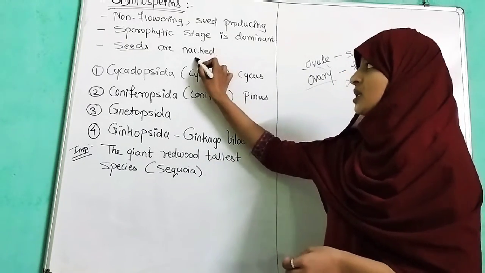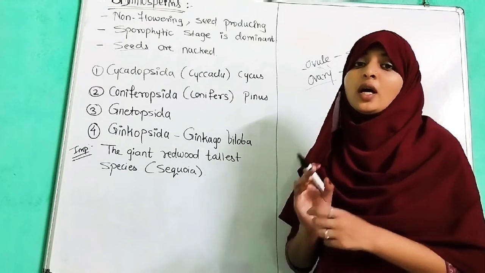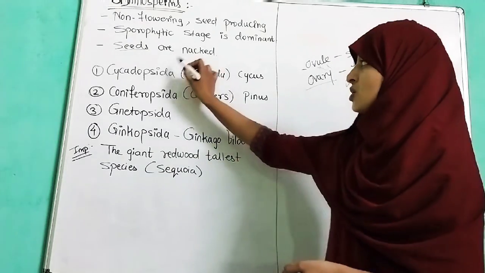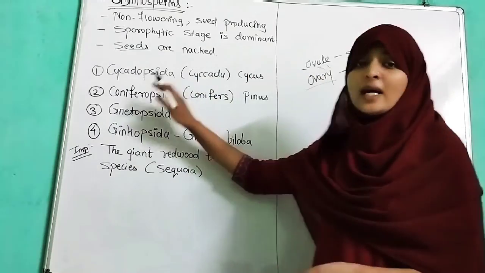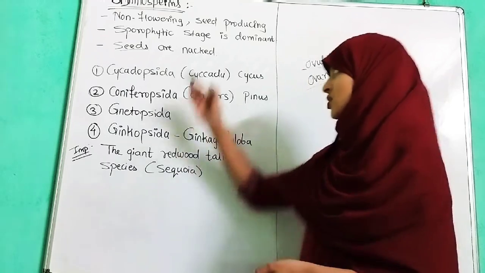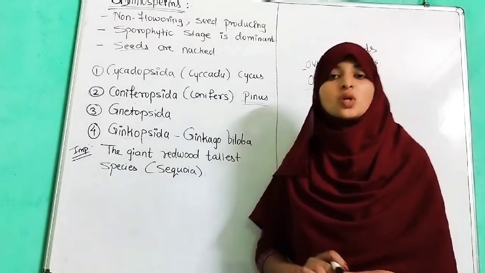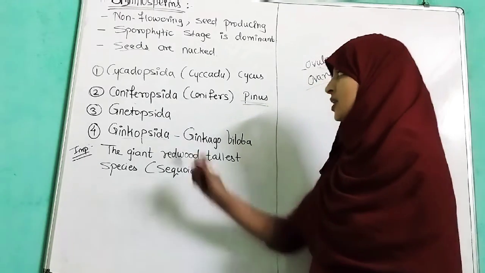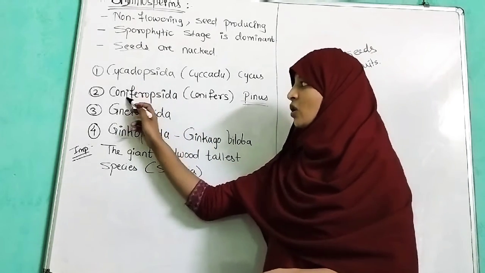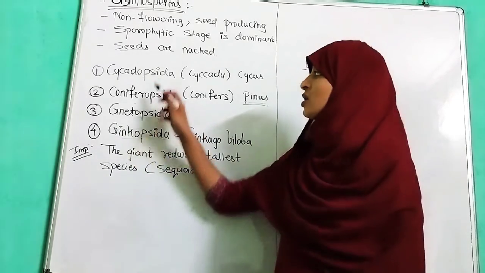But here the seed is naked, it does not have an outer covering or fruit covering. So seeds are naked. As pteridophytes have four different classes, gymnosperms also have four different classes, that is Cycadopsida, Coniferopsida, Gnetopsida and Ginkgopsida.